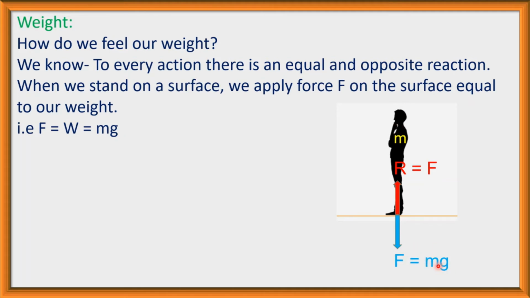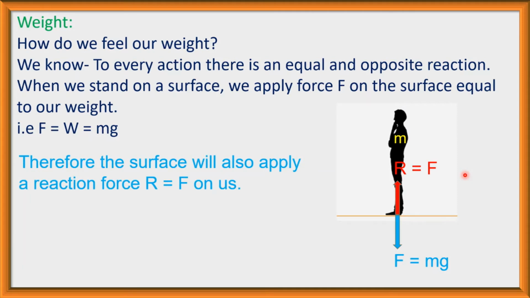And the reaction force applied on this man is R is equal to F, and it is also mg.